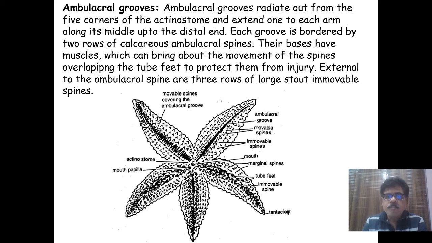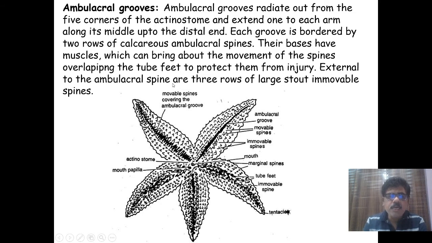Then each groove is bordered by 2 rows of calcareous ambulacral spines, and their bases have muscles which can bring about the movement of spines overlapping the tube feet to protect them from injury. External to the ambulacral spines are 3 rows of large, stout, immovable spines.